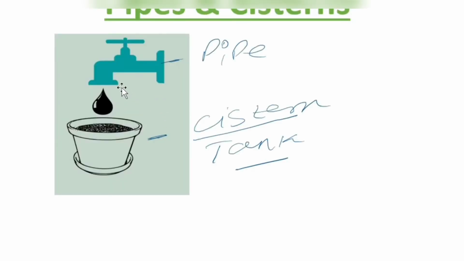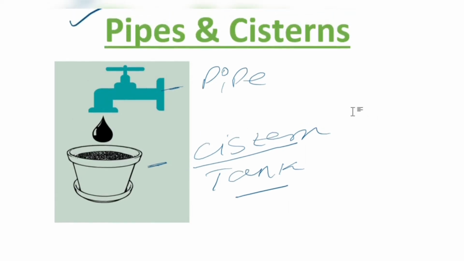For example, this is a pipe, and this pipe is filling this tank in x hours. If they ask in how many hours it fills the tank, simply invert the answer. So the pipe that fills a tank in x hours covers 1 by x of the tank's portion in 1 hour. That is the first point you need to remember.